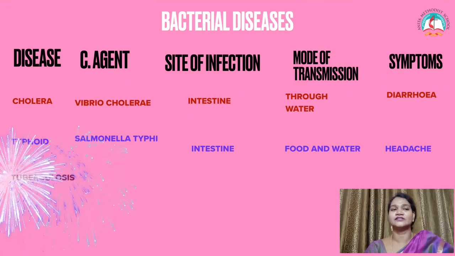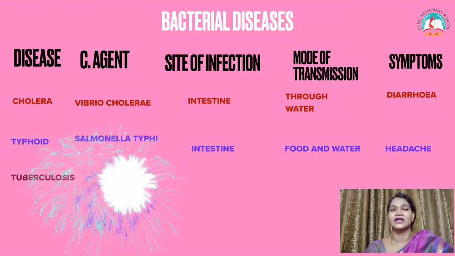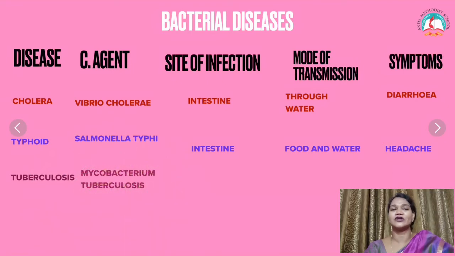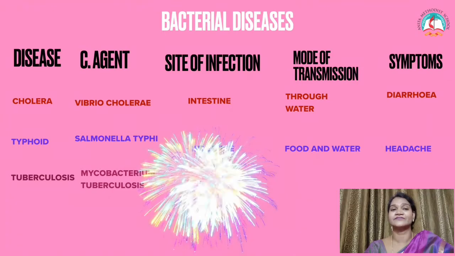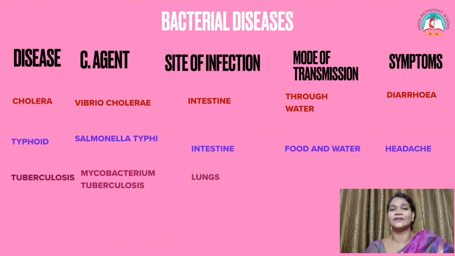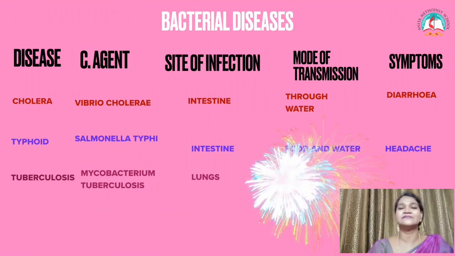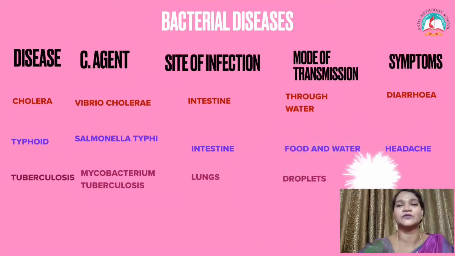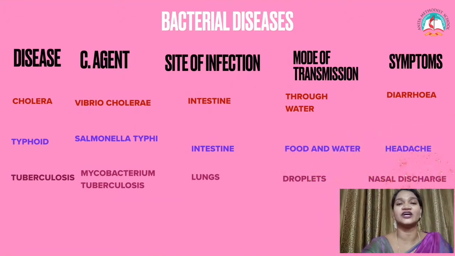Next one is tuberculosis, caused by the organism called Mycobacterium tuberculosis. It occurs in the lungs. It spreads through droplets and finally the symptoms are mostly cough, sputum, nasal discharge.